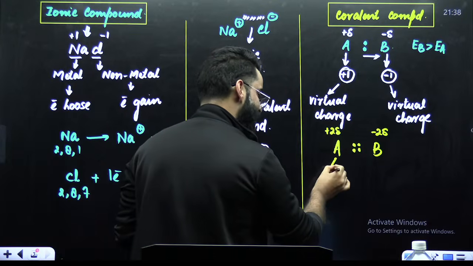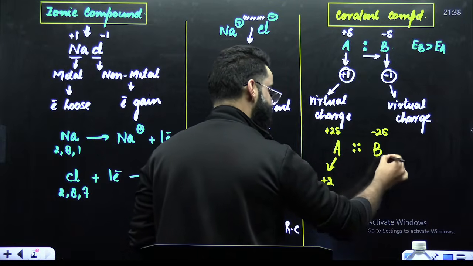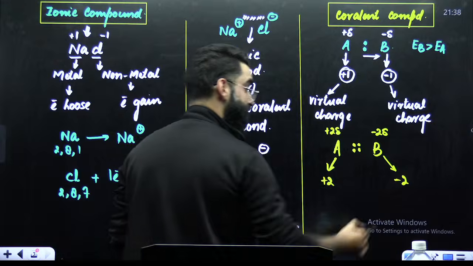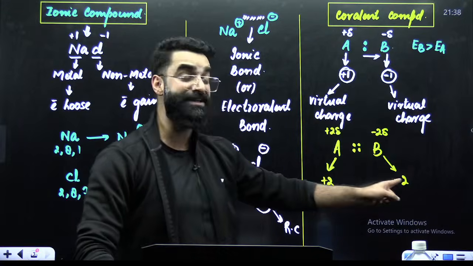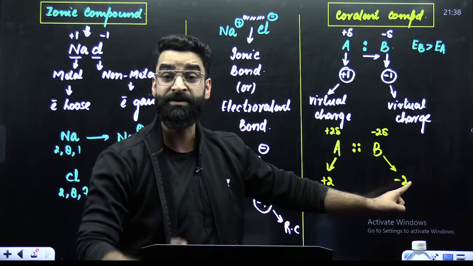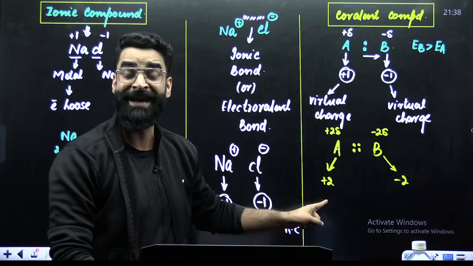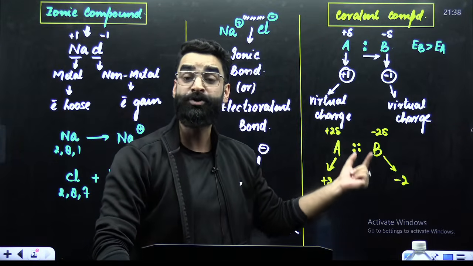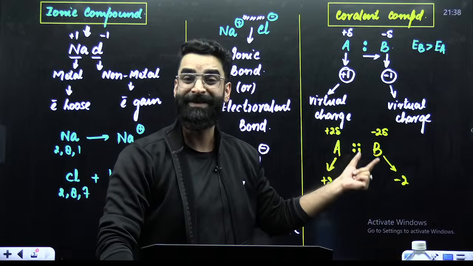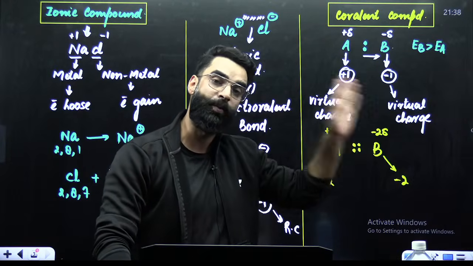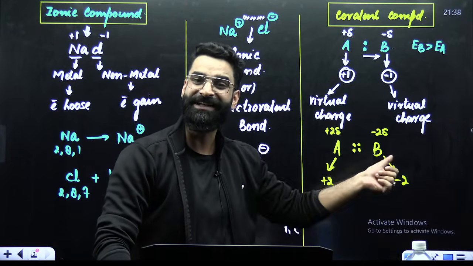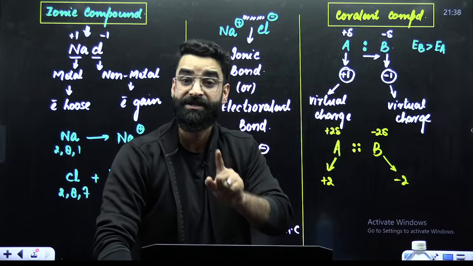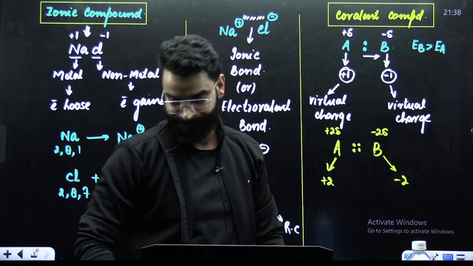So if I ask you, what is the oxidation state of A here? You'll say +2. What is the oxidation state of B here? -2. Does this -2 indicate B has gained 2 electrons completely? No. Does this +2 indicate A has lost 2 electrons completely? No. It just means that the electron pairs, which were supposed to be at the center, have been shifted towards B, due to which these atoms got the virtual charges, not the real charge.